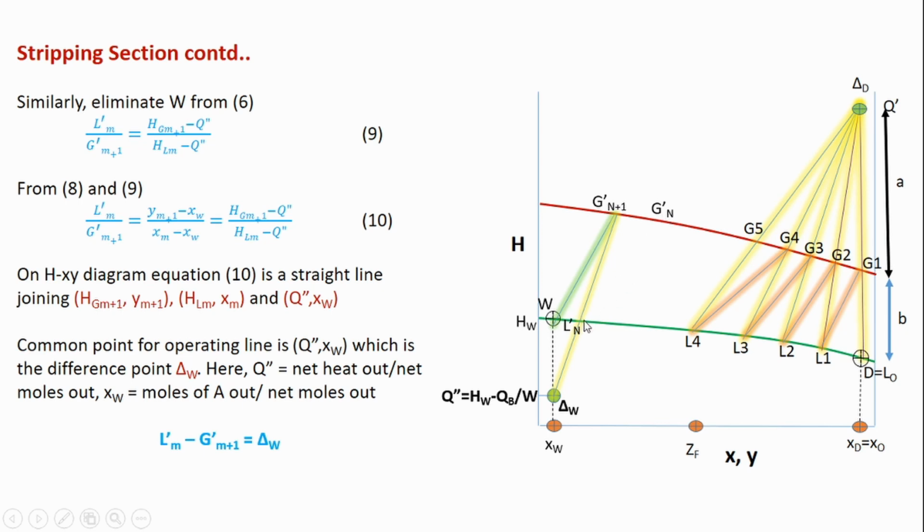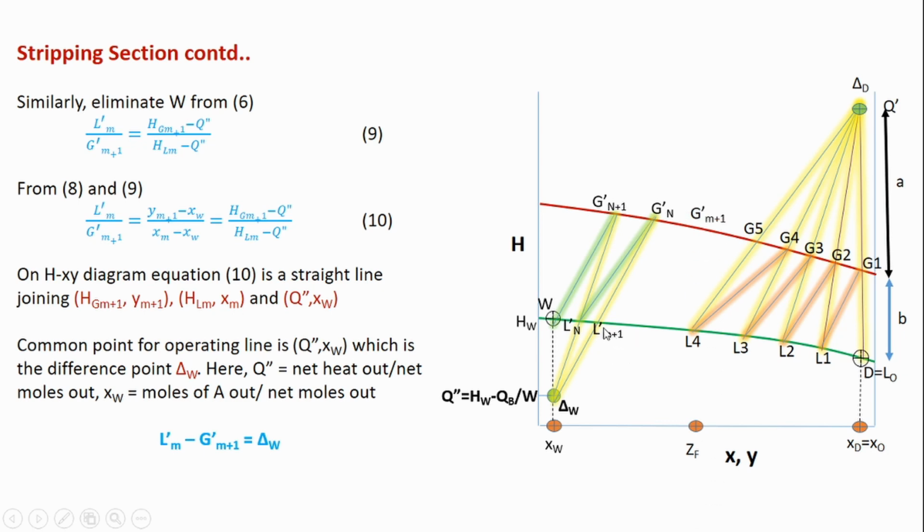Join G dash n with L dash n by a tie line. Now this G dash n, delta W and another L lie on the operating line. So draw this operating line and you will get the value of L dash M plus 1.